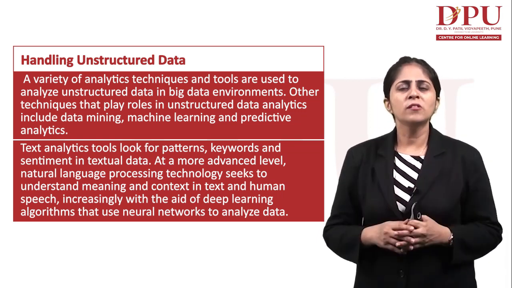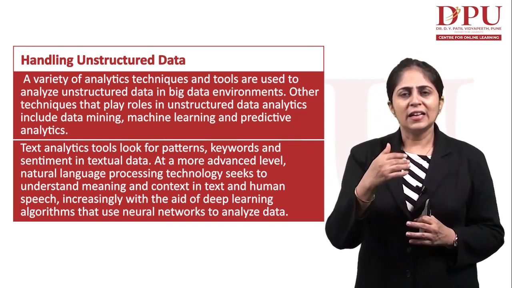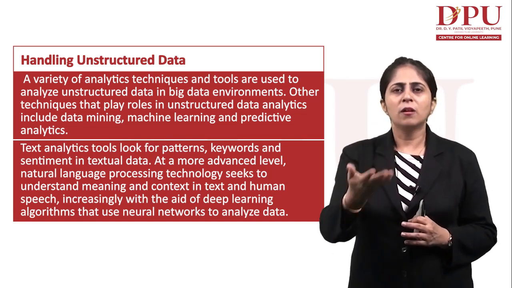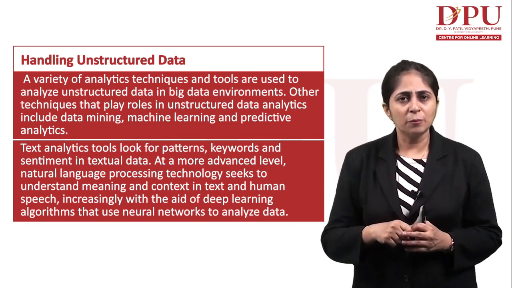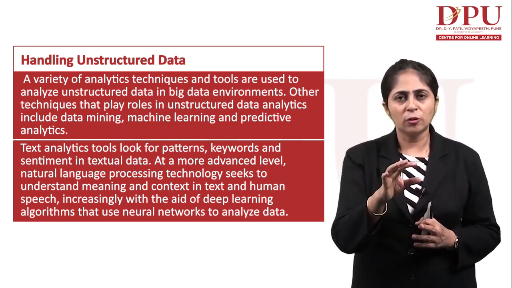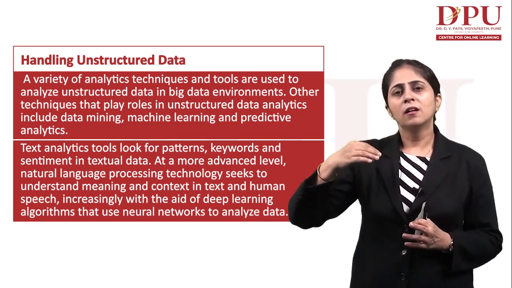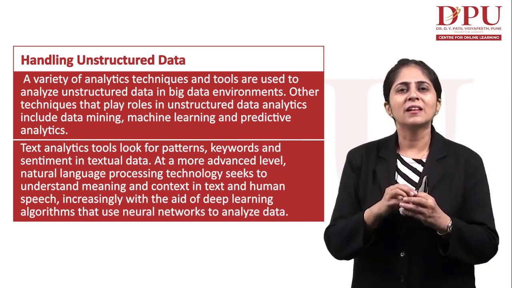So if we talk about an example of sentiment analysis, like if you watch a movie, you provide some feedback about that movie. Now this sentiment analysis can be done. If a person has given feedback about the movie, that the movie is comedy, fun-filled, enjoyable, now these are the keywords which can be analyzed.